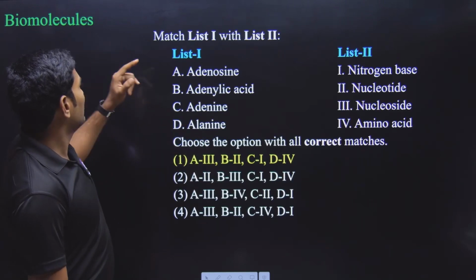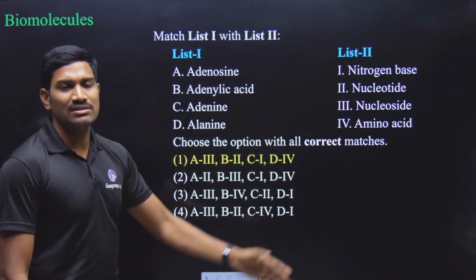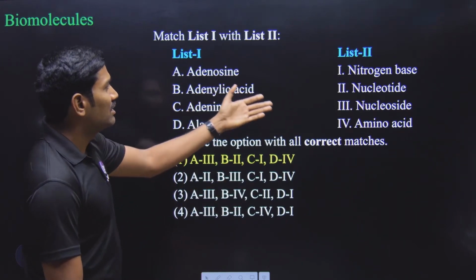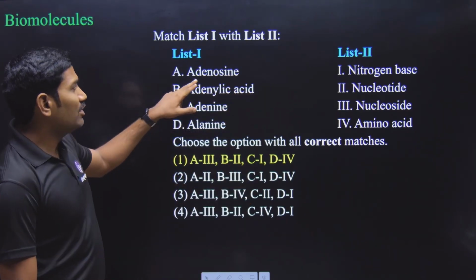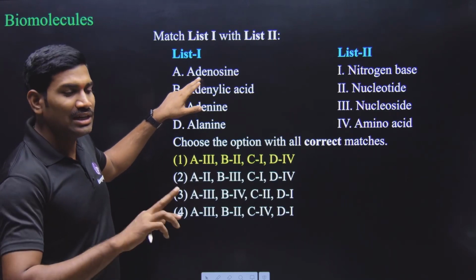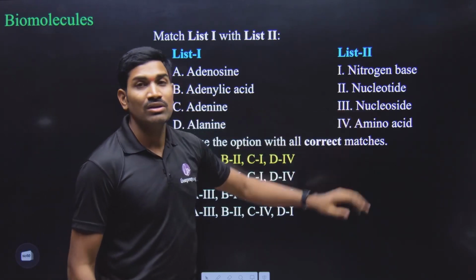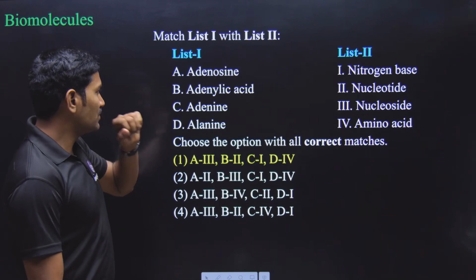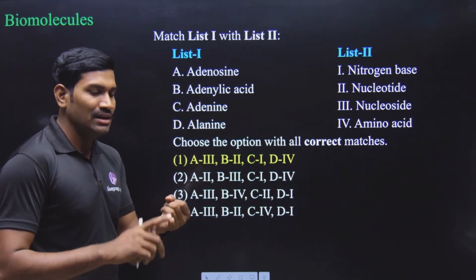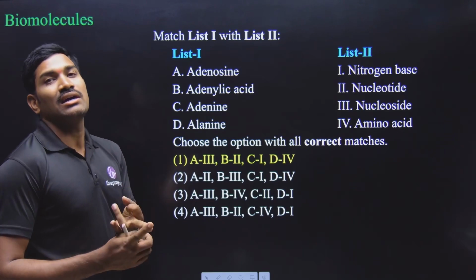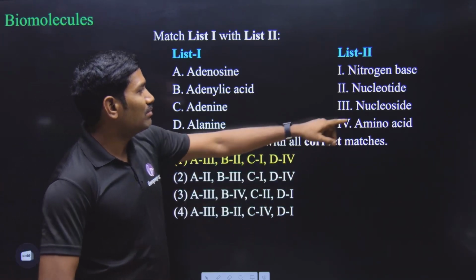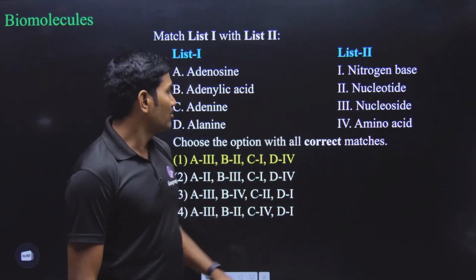Clear? Next one again from the biomolecules. They have given some structures and the names, and we need to identify what type of molecule it is. So it is very simple what I will tell you. Adenosine. What is adenosine? Adenine plus ribose is adenosine. So adenine plus ribose means it is nucleoside. So please observe carefully. Next, adenylic acid. What is this adenylic acid? Adenine plus ribose plus phosphate group. So 3 are there. 3 are there means it will be a nucleotide. Yes or no?